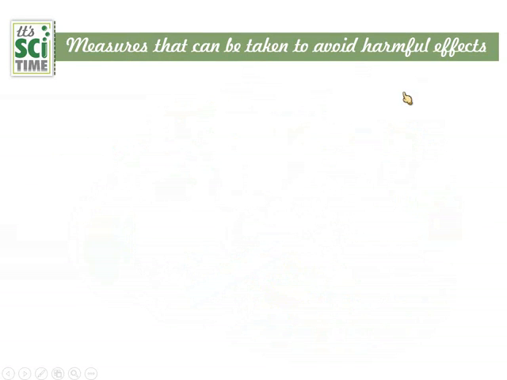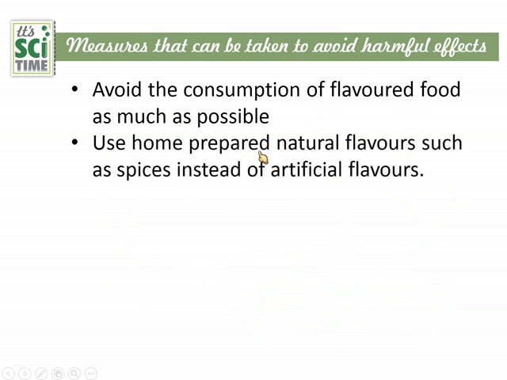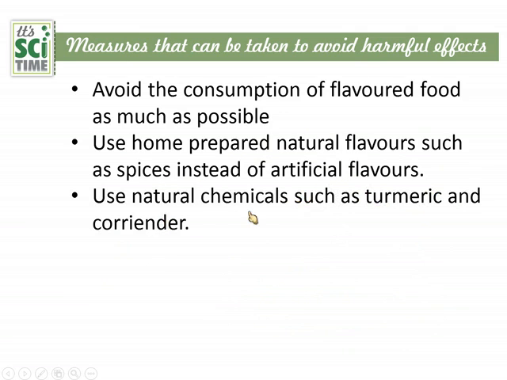Measures that can be taken to avoid harmful effects. Number one, avoid consumption of flavored food or artificial flavors as much as possible, because we have a number of natural flavors or spices. Instead of artificial flavors, we can use home-prepared natural flavors such as spices. Use natural ingredients such as turmeric and coriander. Natural flavor types we can use.